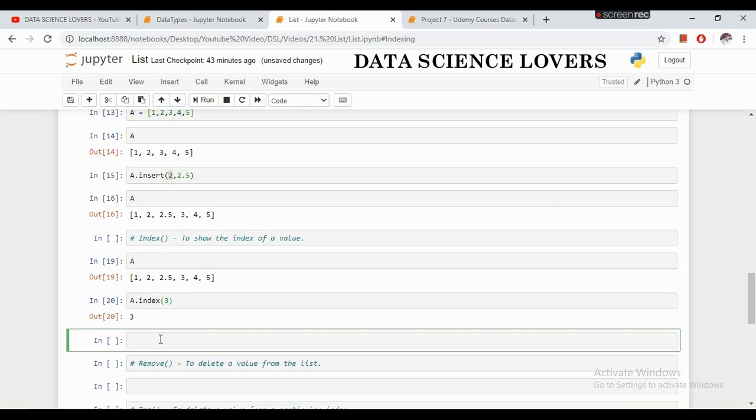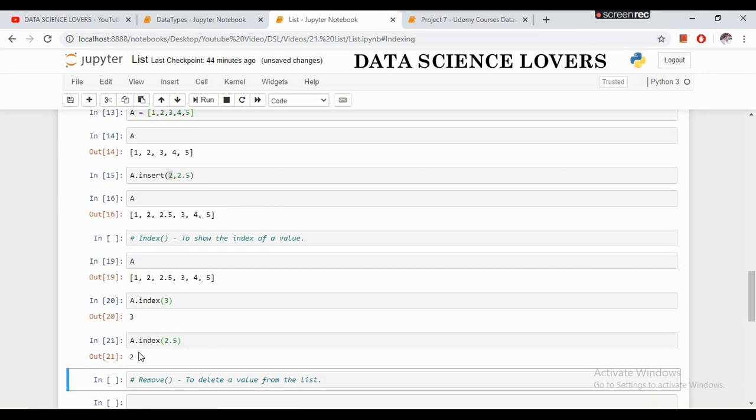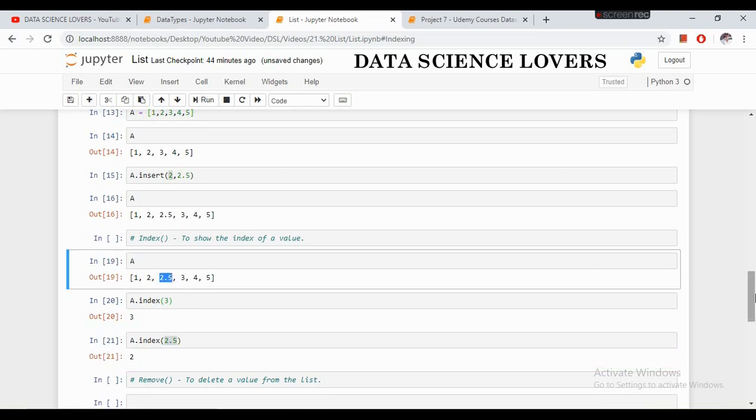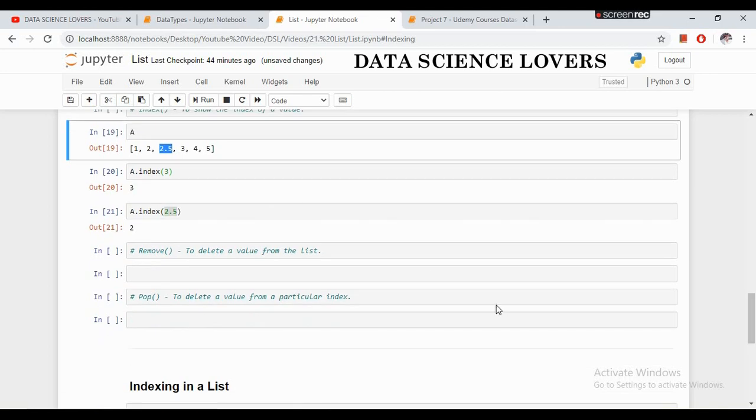It means the 3 value is present at the third index. If I check the index of 2.5, what does it show? That the 2.5 value is present at the second index, 0, 1 and 2. This is the second index where the 2.5 value is present.